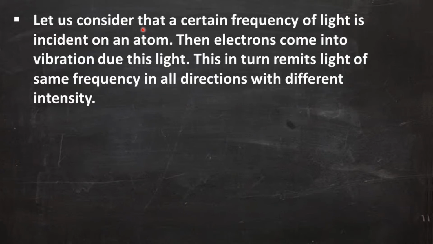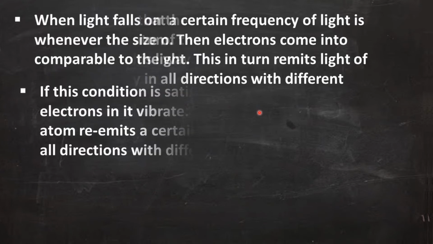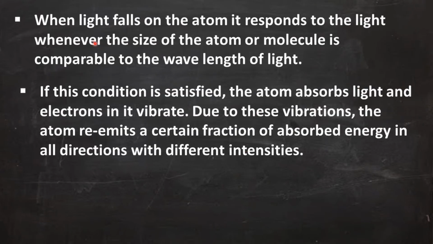So let us consider that a certain frequency of light is incident on an atom. Then electrons come into vibration due to this light. This in turn re-emits light of same frequency in all directions with different intensity. When light falls on the atom, it responds whenever the size of the atom or molecule is comparable to the wavelength of light.